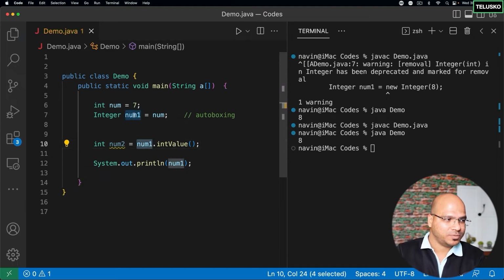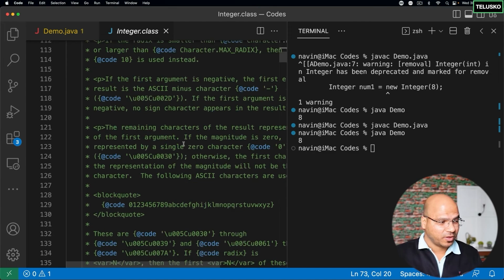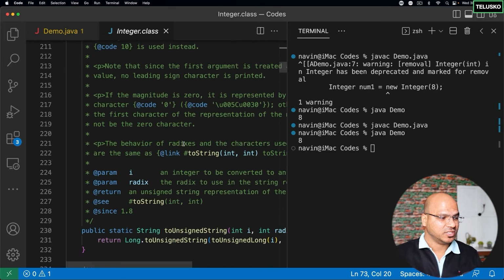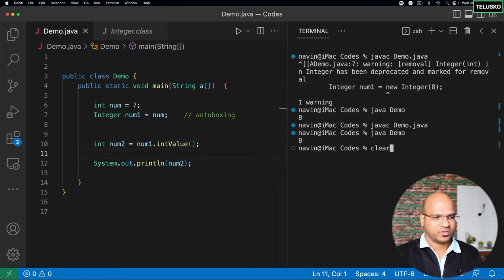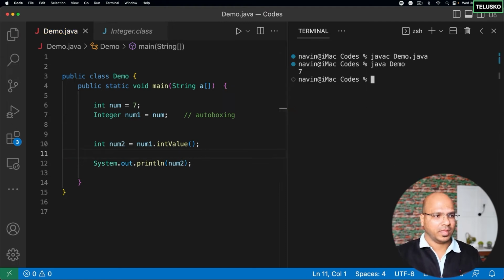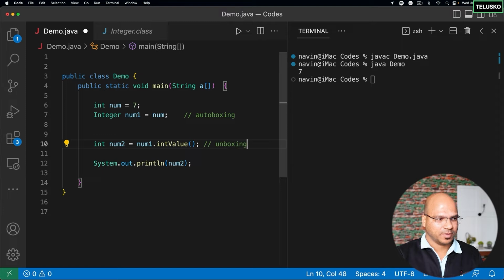So from this object, which is of type Integer, you can use the Integer class, which has a lot of different methods. If you scroll down, for different features, you can use different methods here. But if you want to get the integer value, you can say intValue. And then if you try to print num2, it will give you the same value. Compile and run, and you can see we got 7, right? Now if you do this, it is called unboxing, because you are getting a value from the object type to a primitive type.